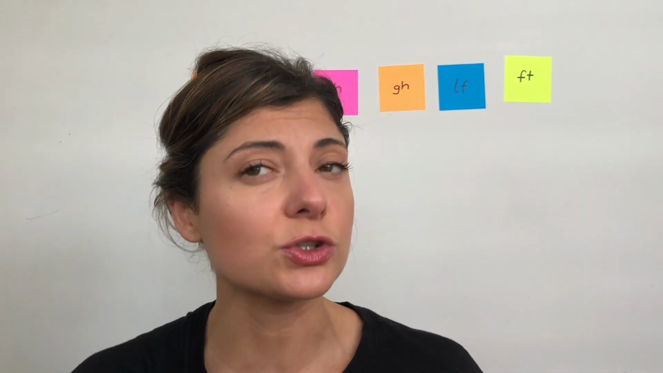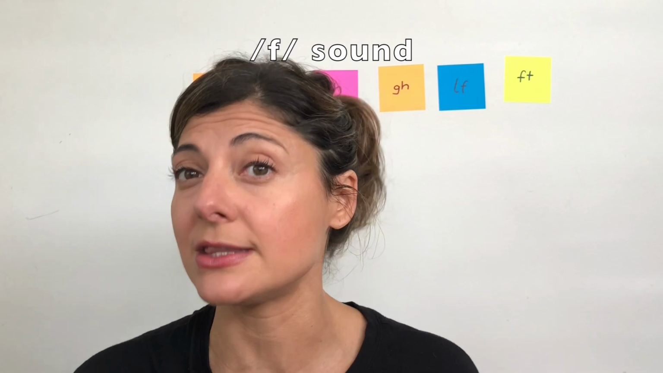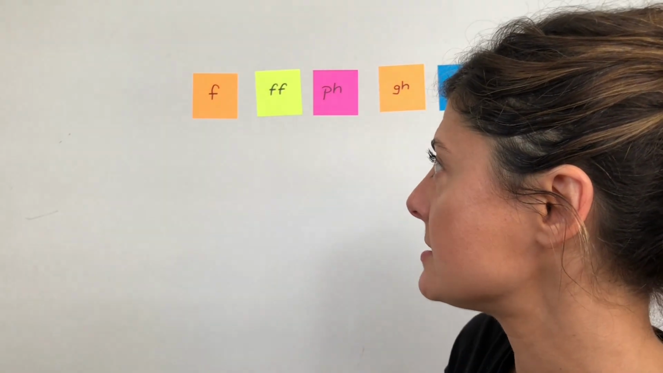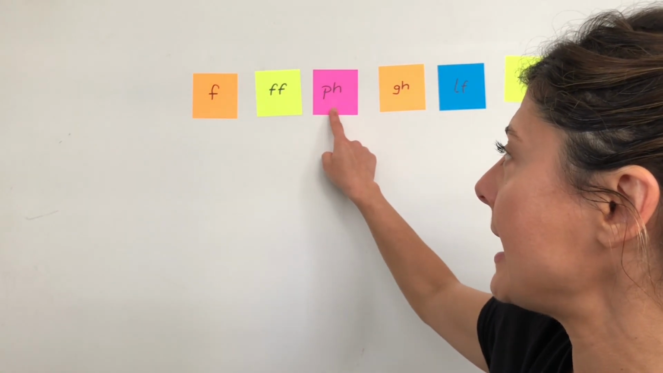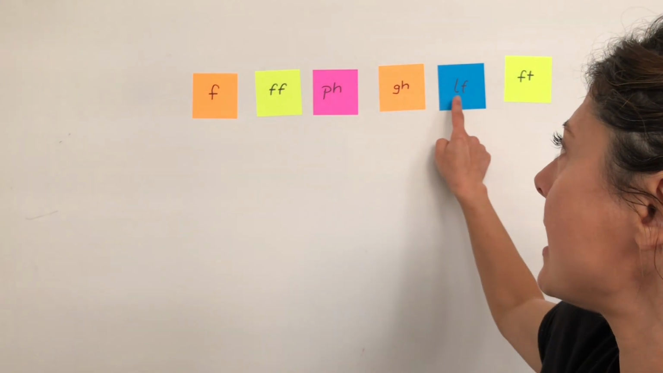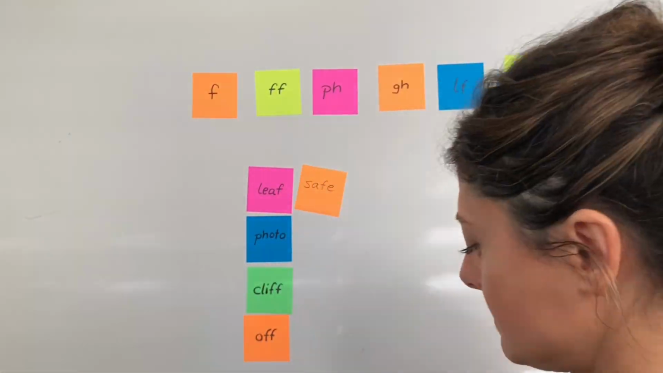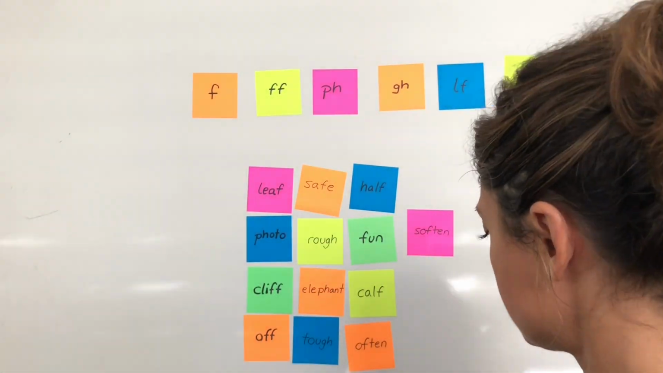So the sound that we're going to focus on today is the /f/ sound, which can be represented in quite a few ways in English. It can be represented with the letter F, with the double F, PH, GH, LF, FT. These are the words that we're going to sort out, and for this activity I have a very special helper.